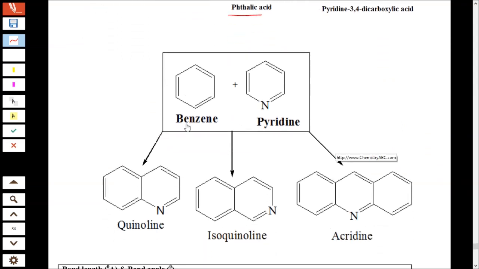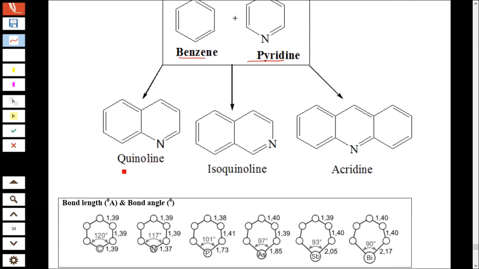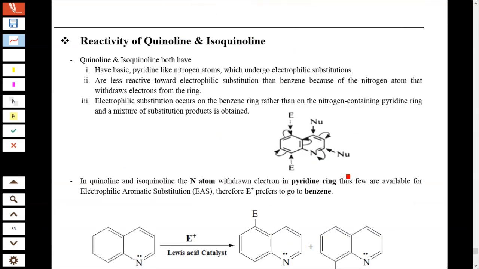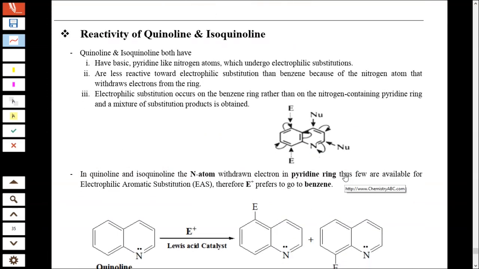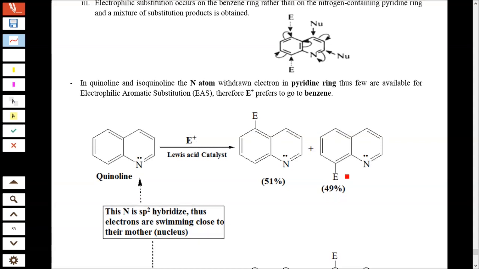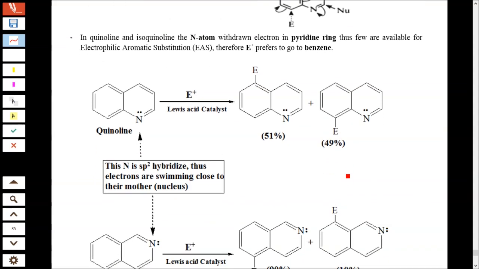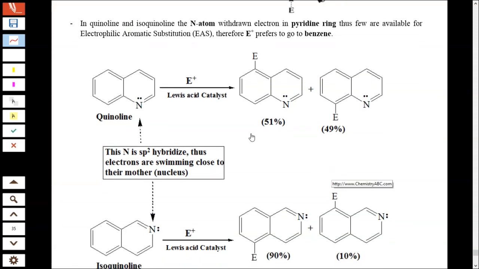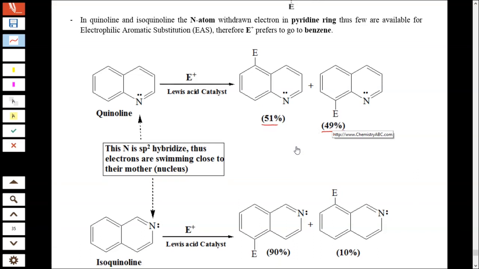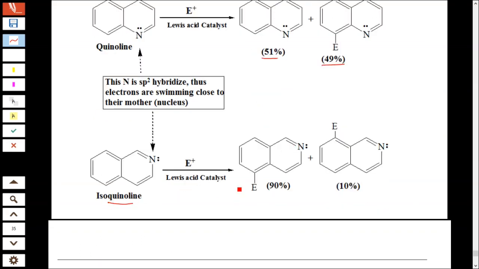So benzene plus pyridine gives three products: quinoline, isoquinoline, and acridine. Reactivity of quinoline and isoquinoline, I already told you. This is quinoline, with an electrophile and Lewis acid as a catalyst. Here 51% and 49%, at the fifth position and the eighth position. In isoquinoline it is 90%.